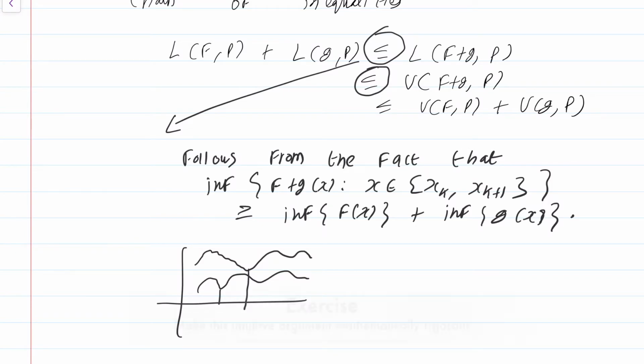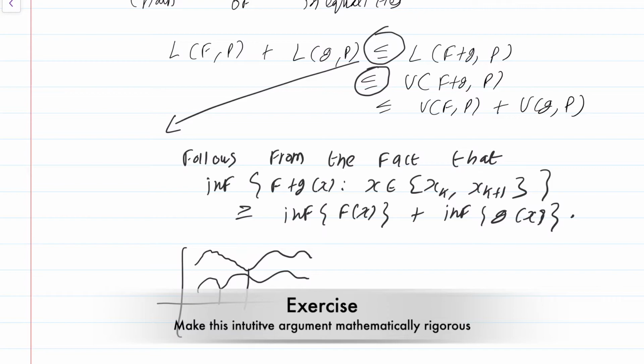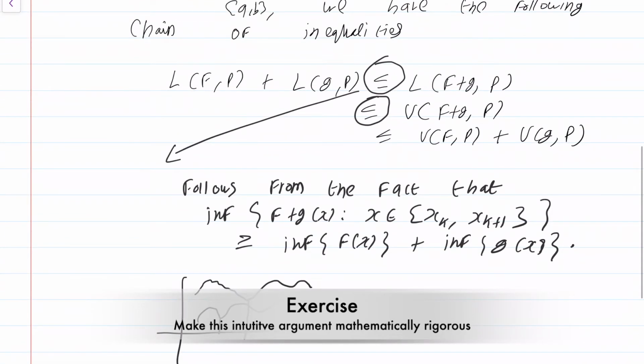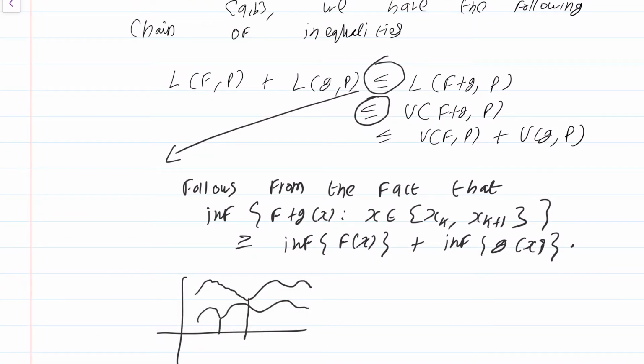Unless they coincide, it will not happen that the infimum of f plus g is equal to the infimum of f plus the infimum of g. So because of this, when you take the lower sum on each subinterval [x_k, x_{k+1}], the terms coming from f plus g will dominate the sum of the corresponding two terms. So this first inequality is true.